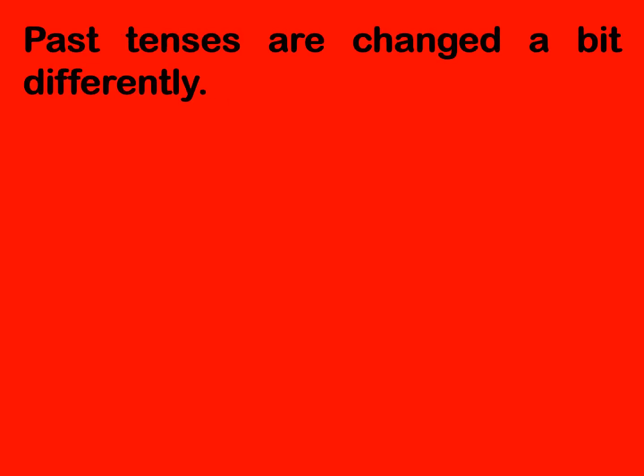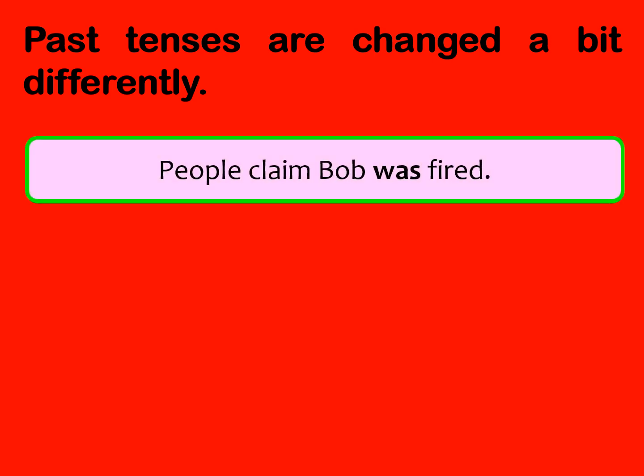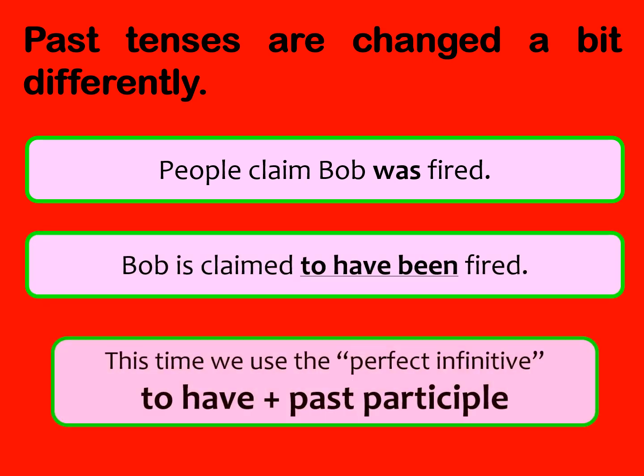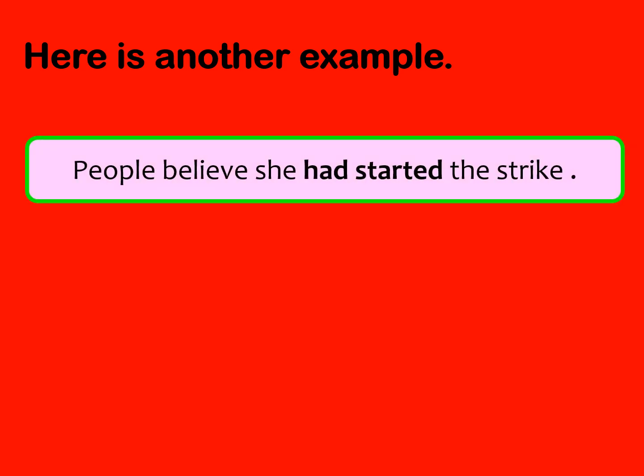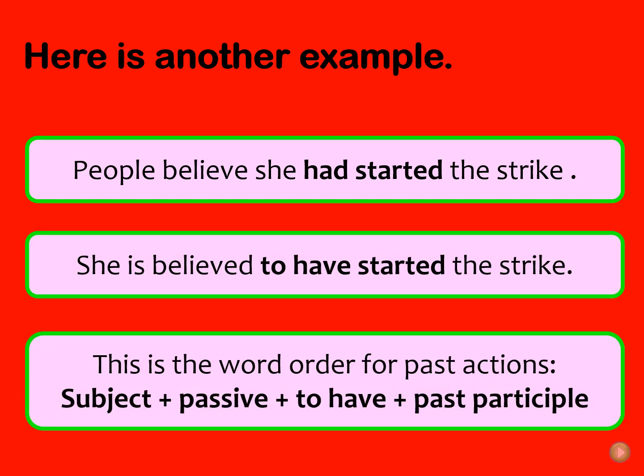The past is changed a bit differently. We can say people claim Bob was fired. So I'll say Bob is claimed to have been fired. So this time we use the perfect infinitive if we have past, not present. I'll put to have plus past participle. Here is another example. People believe she had started the strike. So she is believed to have started the strike. This is the word order also. I put subject plus passive plus to have plus past participle.